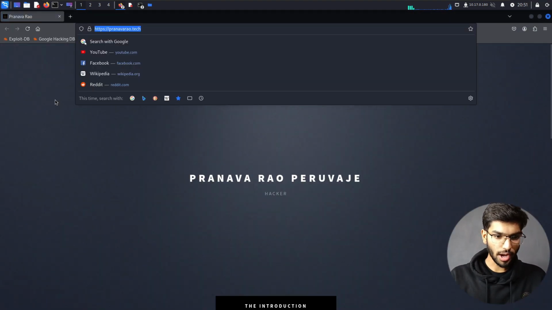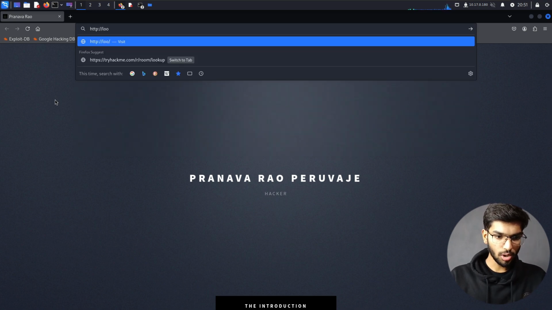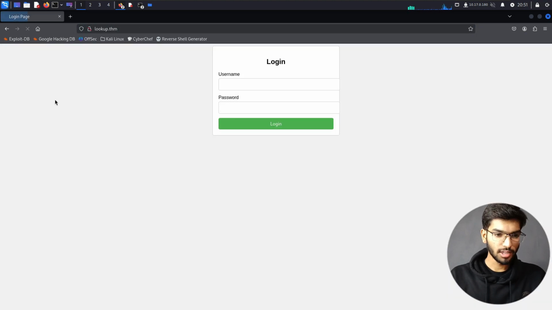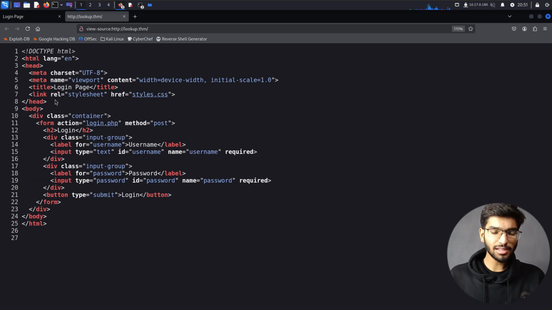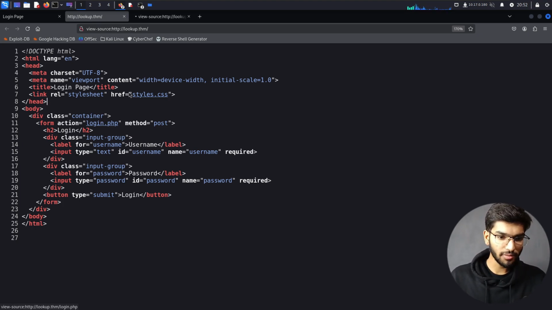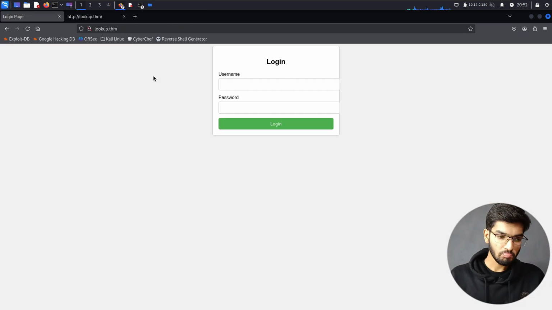So I'll open up a new window and say http lookup.thm. It has opened up a login page to us. First thing, if I get a login page, that's not what I want to enumerate. Looking at the source code here, all that I see is nothing but the login page itself. No redirections or other links or sensitive files. Nothing is there other than the login.php file, which is the PHP script for this login page. Okay, so nothing curious there too.